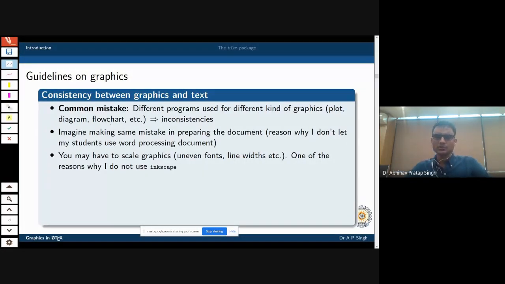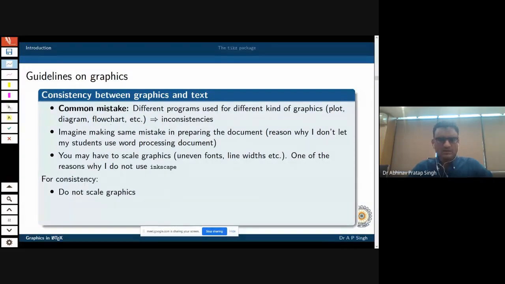What should happen is that you should simply import your graphics into your document, and you should not scale it, because whenever you scale your graphics, again your line widths will change, your scaling will change, your text width, everything will change. So that is the problem with scaling. As far as possible, you should not use scaling in your graphics, and this was one of the reasons why I stopped using Inkscape also.